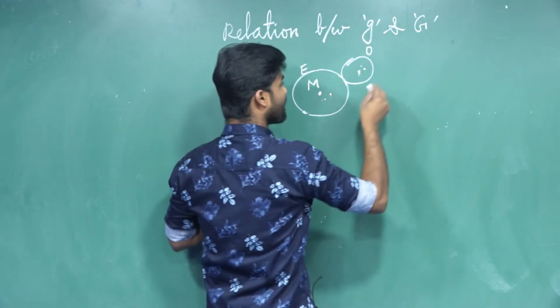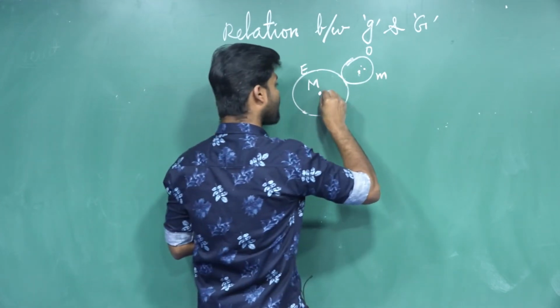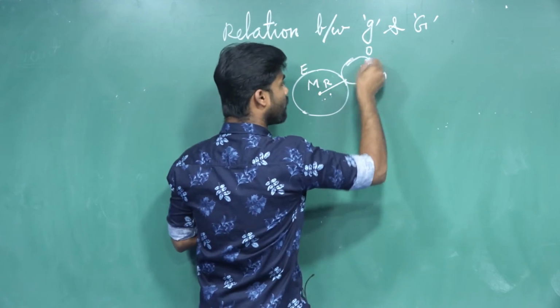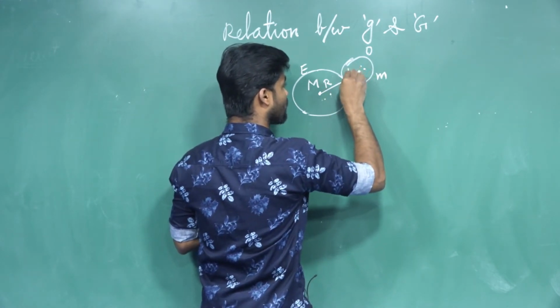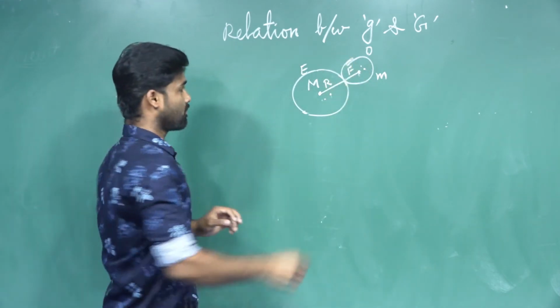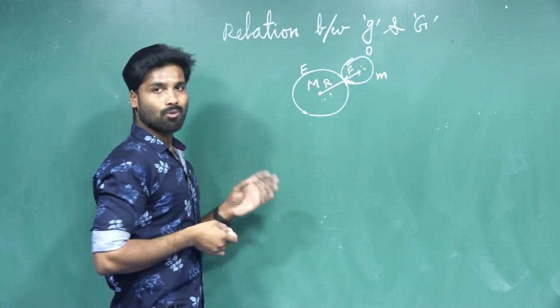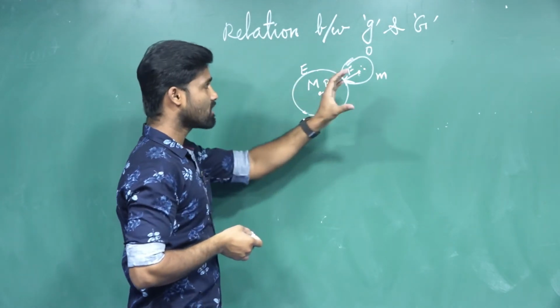and mass of the object, small m. The radius of the earth, capital R. So now the force acting towards the surface of the earth. So this is said to be F towards these directions. Okay. So now let us see what is the relation between small g and capital G.